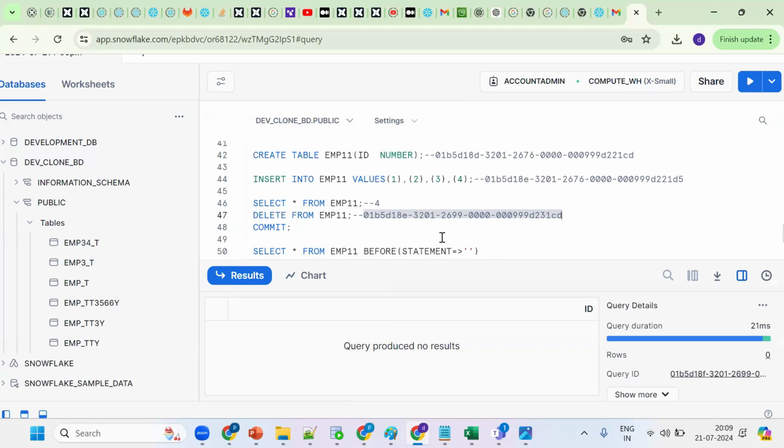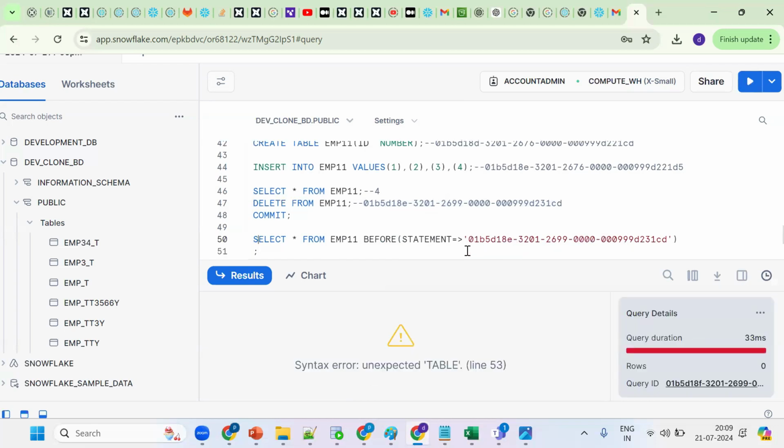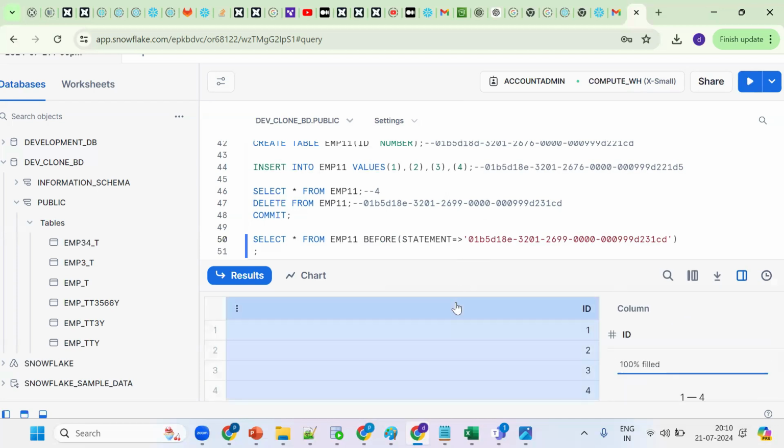As of now, no records are there. I'm passing the query ID here. Put the semicolon. Now we're getting 4 records. Perfect. This is really helpful. So we can undo if we have changed multiple operations. We can revert that as long as it is within the retention time. Retention time is very clear, Praveen. We can move to the next topic.